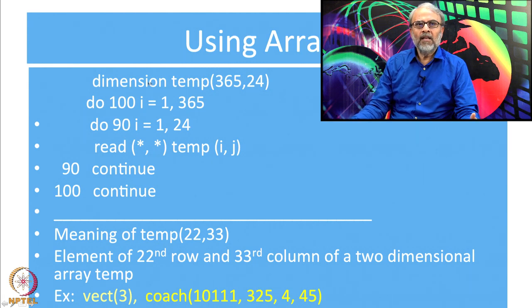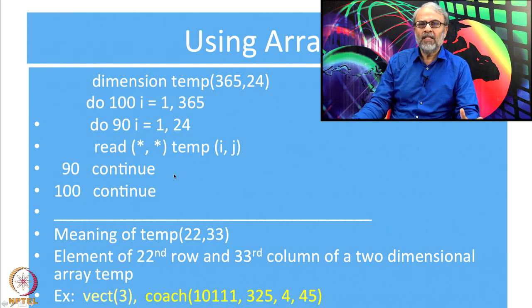Going back, I declare in the dimension statement, and in the program I give specific values of i and j. Once I give the dimension statement, I do not have to say anywhere else in the program what its range is. The system will know that i and j will take on values, i going from 1 to 365, j going from 1 to 24. Once you give the dimensions, these subscripts cannot take more than the value declared in the dimension. The dimension gives you the maximum size. In the last line I have given you a vector which has 3 components, so the maximum size is 3. Then we did talk about